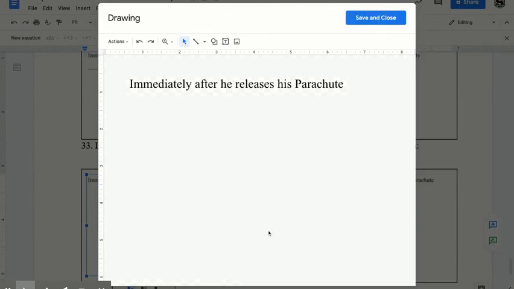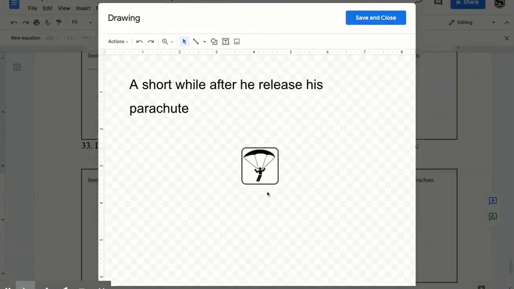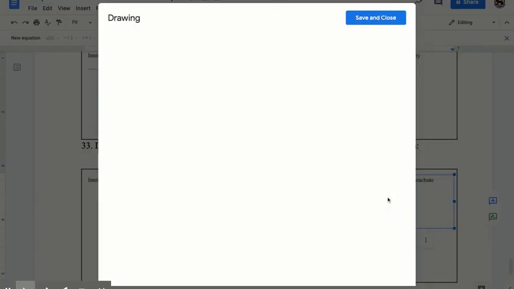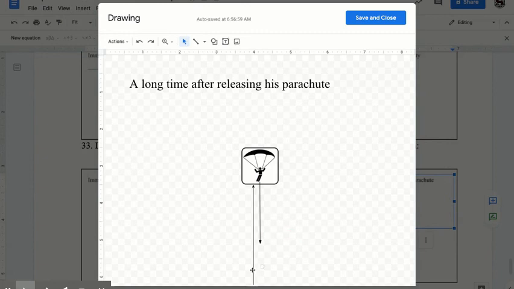The next one is very similar. A short while after he releases his parachute, well, what's going to happen? Gravity does not change ever and always unless he teleports. So this is going to be just a shy bit smaller because his speed is decreased, and so therefore his air resistance is decreased. And then a long time after, he will eventually hit terminal velocity again.